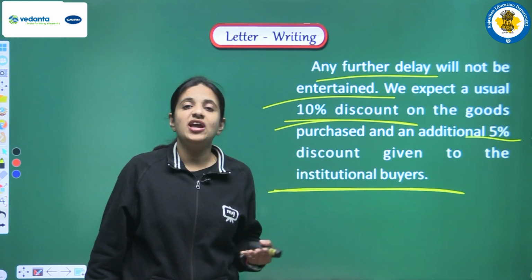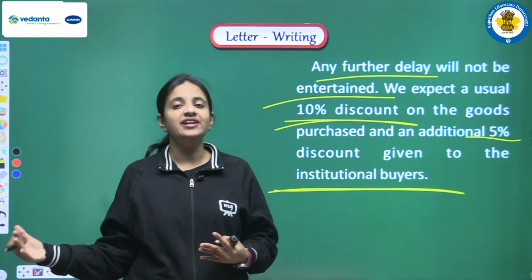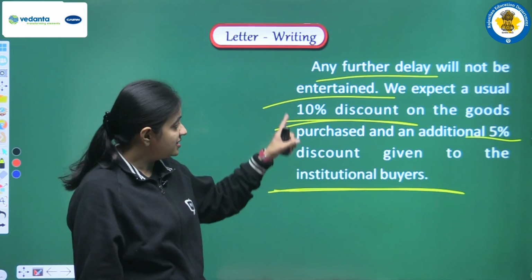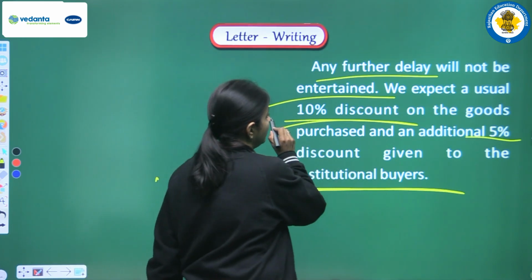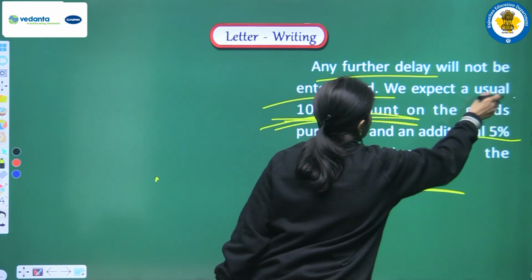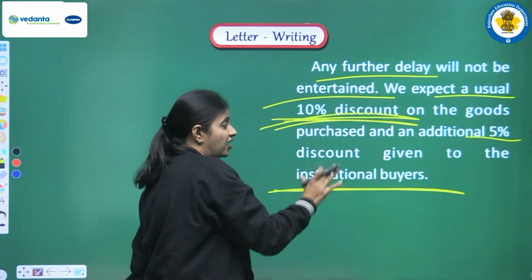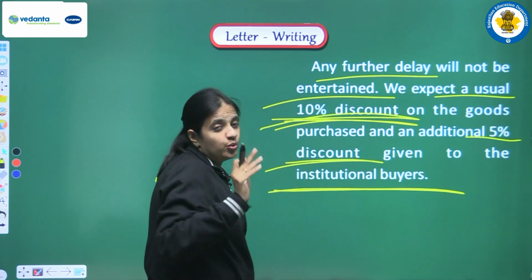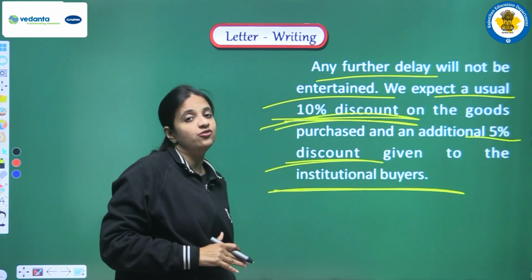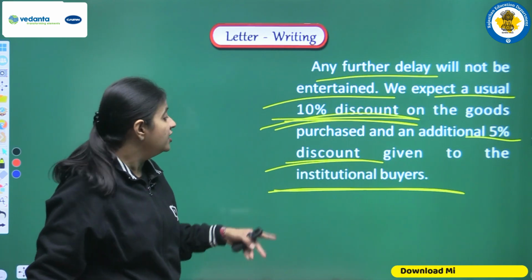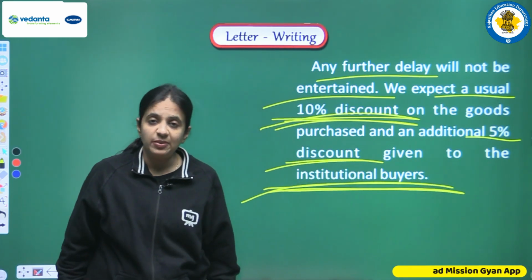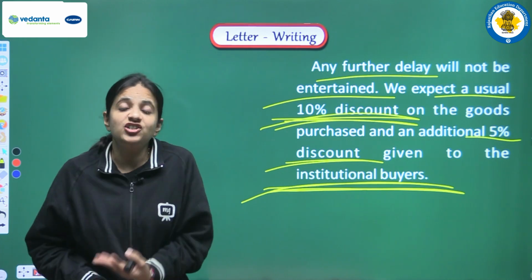Why? Because we have mentioned in the beginning of the letter that we are old and regular customer of this firm. This is the reason that we are expecting a 10% discount, that is a usual discount, and we are also expecting additional 5% discount. Why? Because we are purchasing all these things for the school hostel. Okay, so it's a kind of institution, so this is the reason we are expecting 5% additional discount.